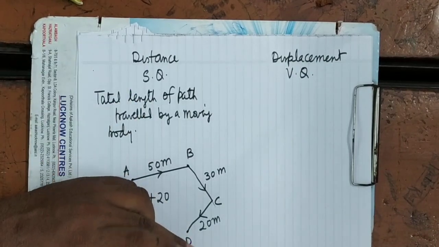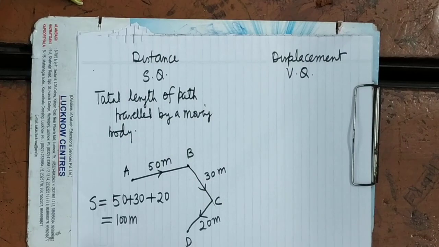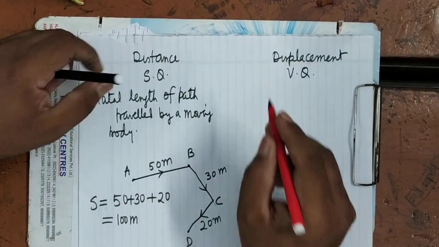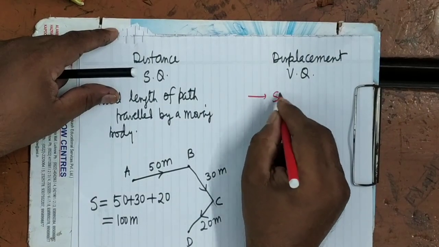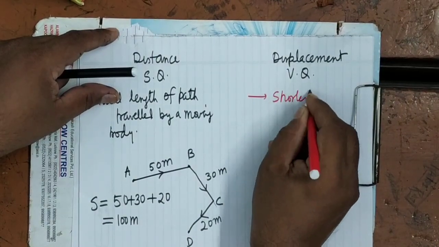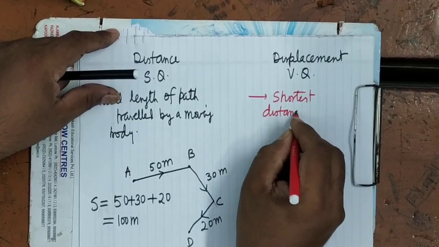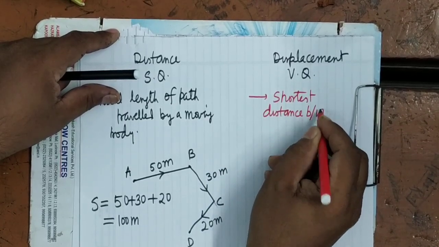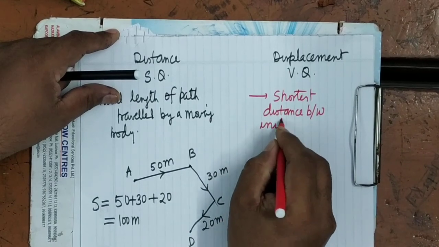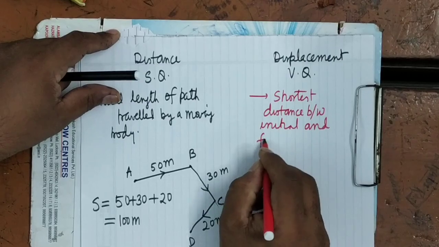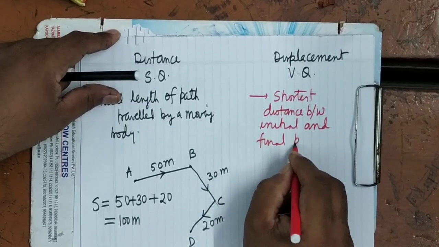While the displacement is what? It is the straight distance between initial and final position. It is the shortest distance between initial and final position.